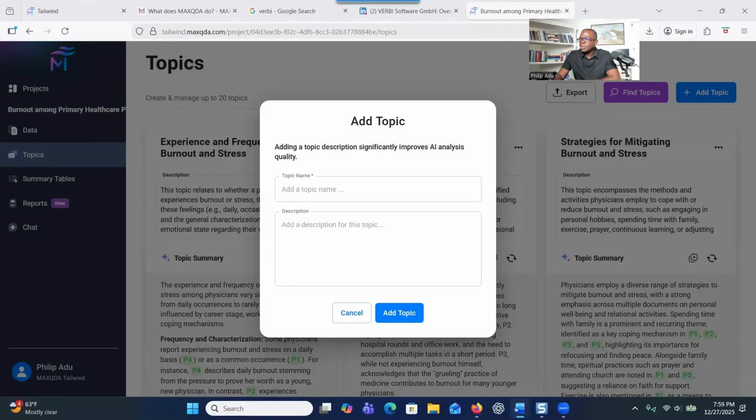So in terms of the causes of burnout, I just want to focus on these topics, right? So one of the topics is having higher workload. That's my topic. You can also give a description. So the description is like, what does this topic or theme represent, right? It's not required. You can do that if you want to. When you are done, you click on Add Topic, right?